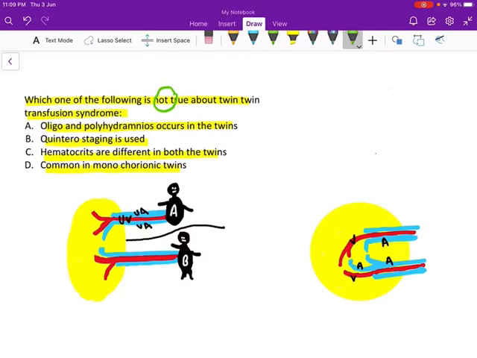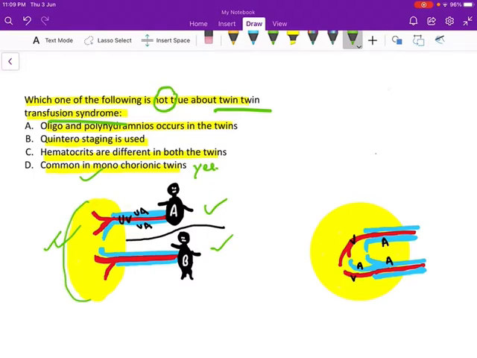So today's topic of discussion is twin transfusion syndrome. See, twin transfusion syndrome occurs in cases of monochorionic twins. Okay, this option is true. Occurs in monochorionic twins. Monochorionic means the twins are sharing a single placental tissue between them. Okay.